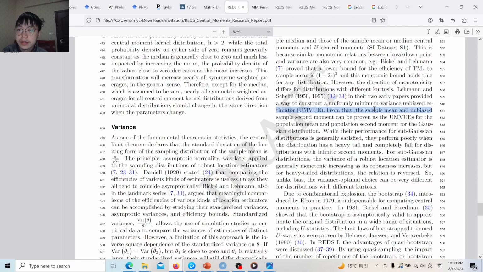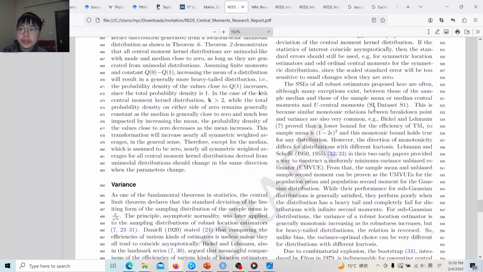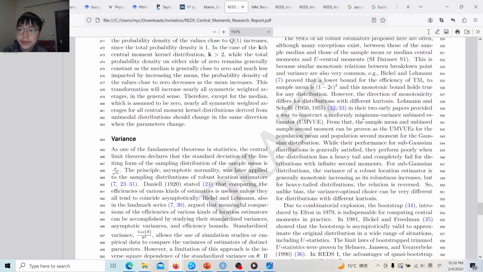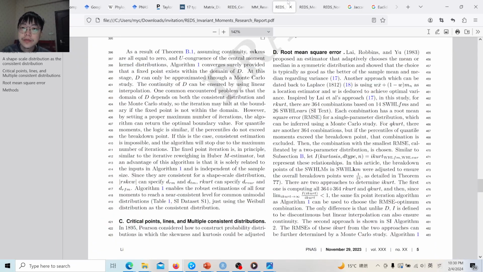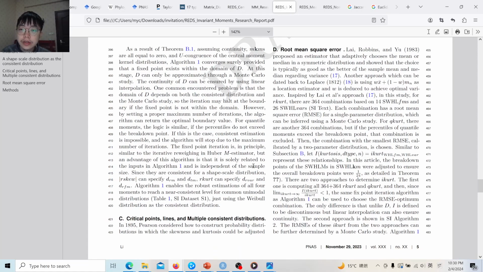So this is a very fundamental issue in statistics, that the sample mean will break down. For the median, it will not break down for a distribution with infinite mean. Therefore, it suggests that for different kurtoses, the performance of estimators is very different. So there is an optimum estimator for different kurtoses.